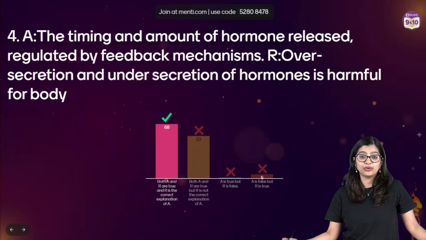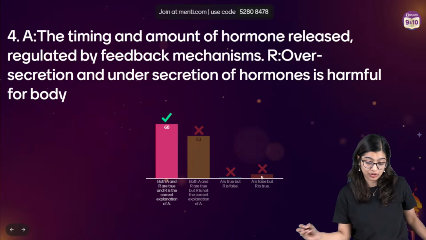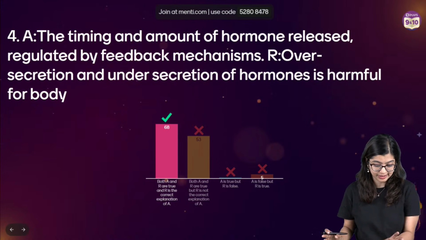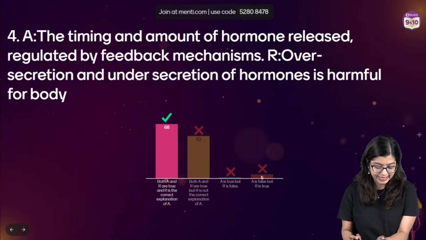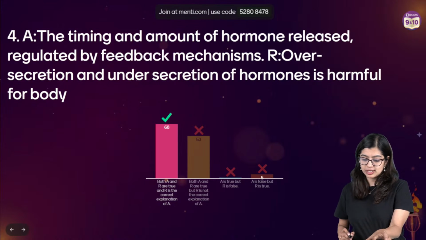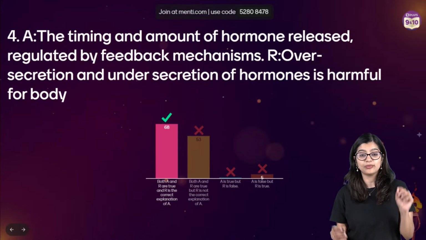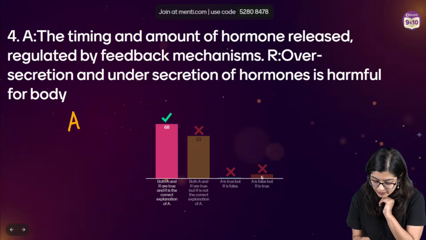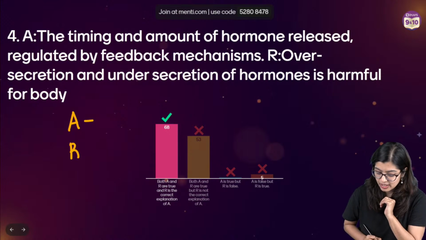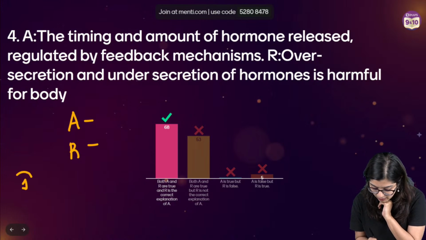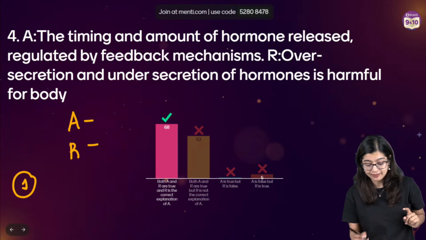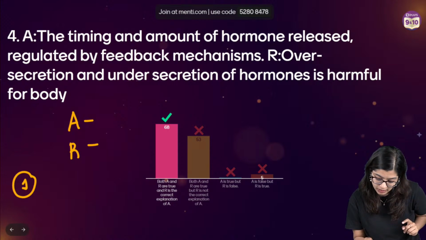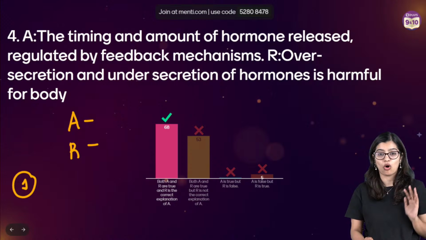Very good, all of you. Very, very good. I can see that many of you here have got the correct answer. Now, in this particular case, let's go step by step. What is the technique for assertion reason? Assertion reason technique, step number 1 is to see whether both statements are true or false.